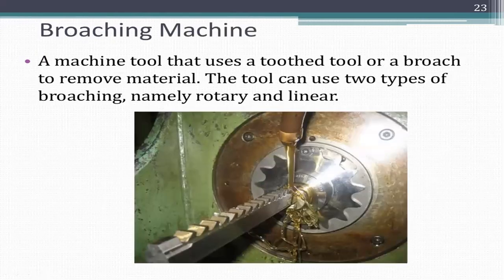Broaching machine. A machine tool that uses a toothed tool, or broach, to remove material. In this machine, we use a toothed tool to remove the material. This tool can be used in two types of motion, namely rotary or linear. The teeth are situated on the tool. It will broach the workpiece and carry out the metal removal process.